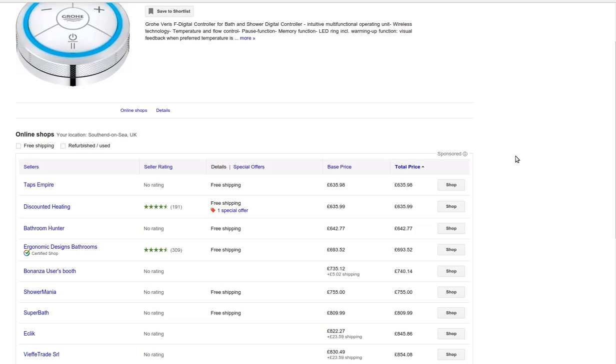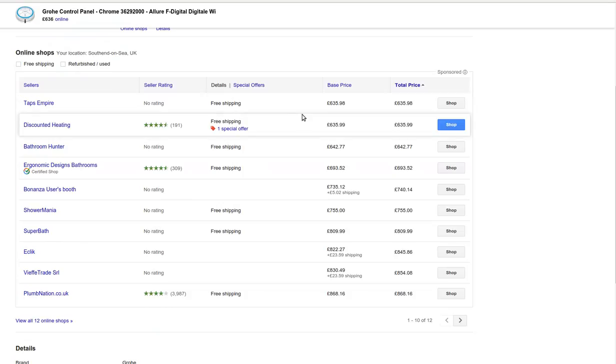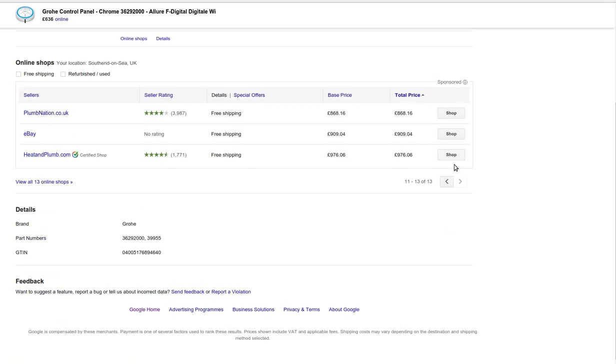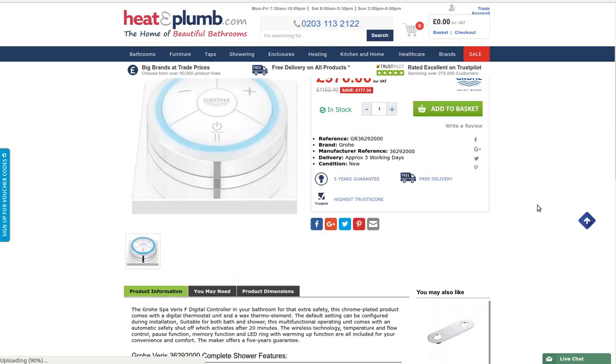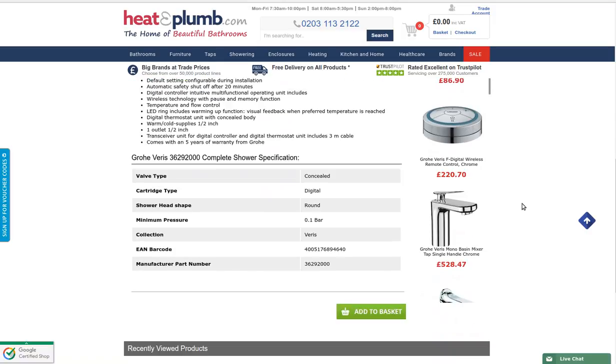And these companies are competing based on delivery times, reputation, and the services they offer, such as customer service, what returns policy they have, whether you can take the products back easily or not. So these are the variations, and the consumers then make decisions either because they don't know about the different prices, or because they decide that the company selling at £976 is better, and they want to pay the extra money to get that better service.